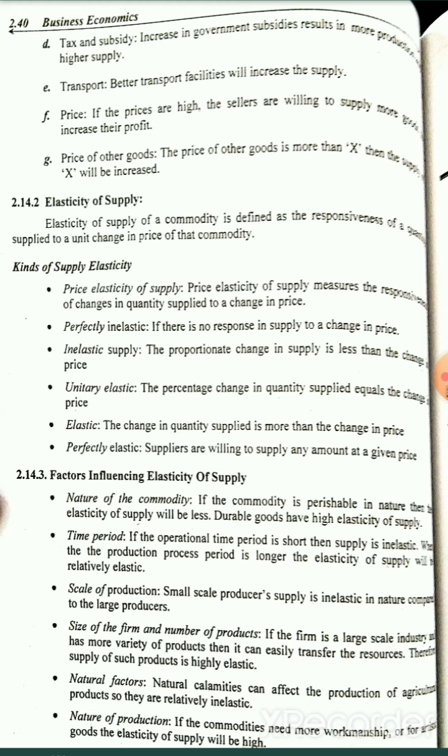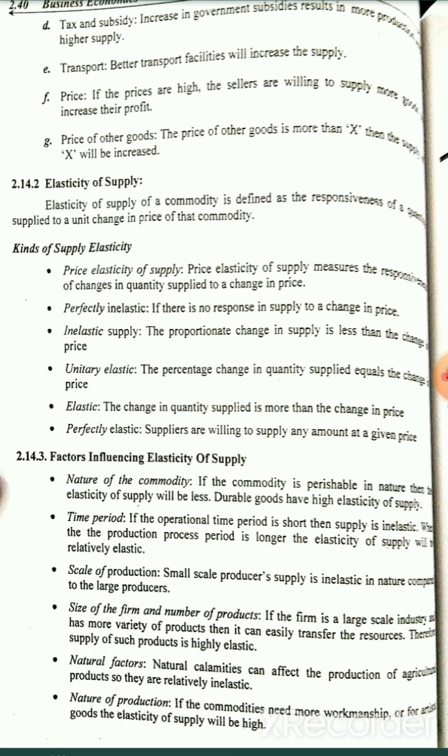The price elasticity of supply measures the responsiveness of a change in quantity supplied to a change in price. So if there is a quantity change, definitely there is a change in the price. If the price is higher, there is a change in the quantity. If the price is less, there is a change in the quantity. If the price is high, the consumers always want to purchase less. If the price is less, the consumers always want to purchase more quantity. So this is price elasticity of supply.